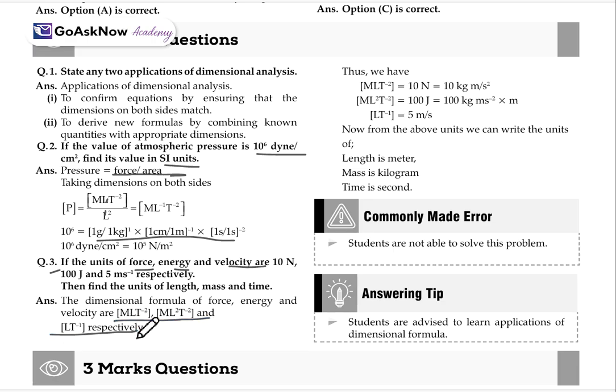After writing these formulas, we'll take the dimensional formula of all the values. We'll get 10 Newton equal to 10 kg meter per second square, 100 Joule equal to 100 kg meter square per second square, and 5 meter per second. Now from our units, we can write the unit of length in meter, mass in kilogram and time in second. It means the normal SI units.